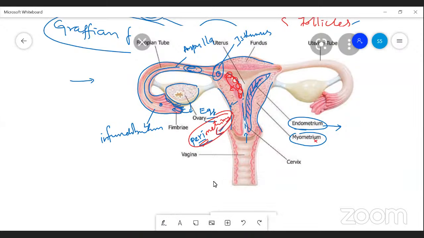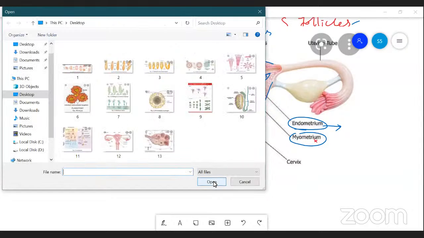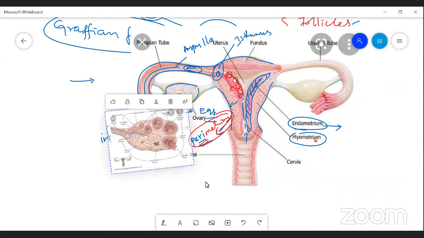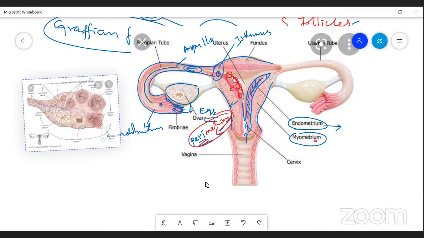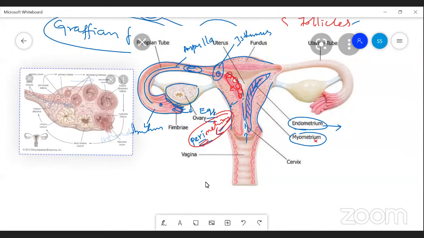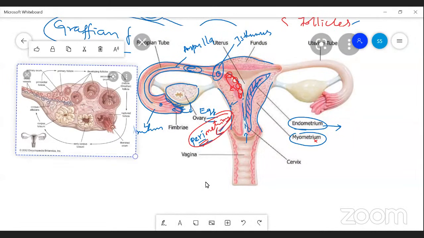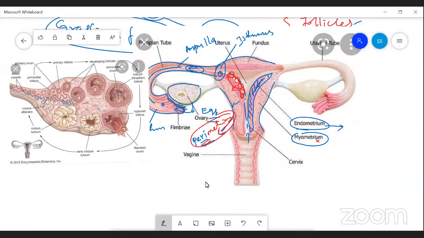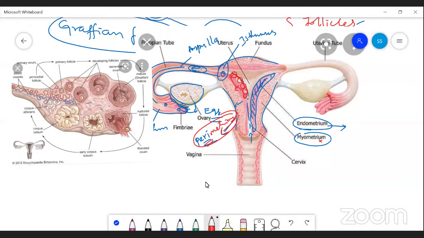You see another diagram. Here is an ovary. Inside the ovary, the follicles are produced, and you can see the blood vessels which enter here.